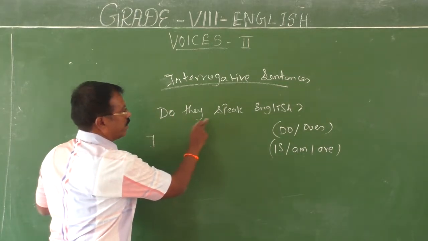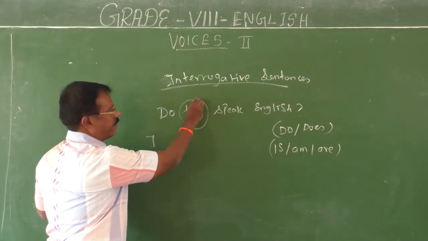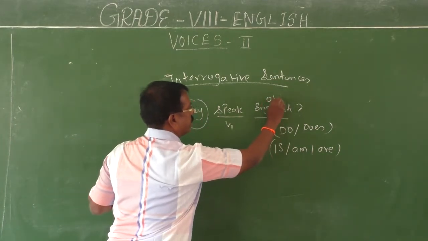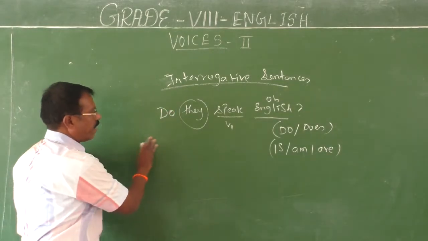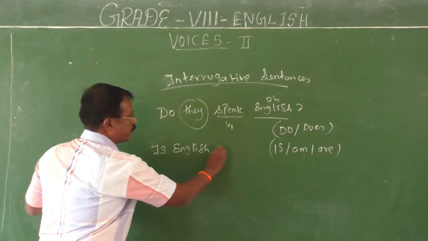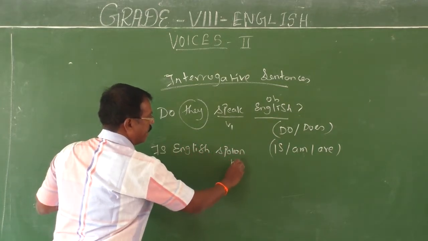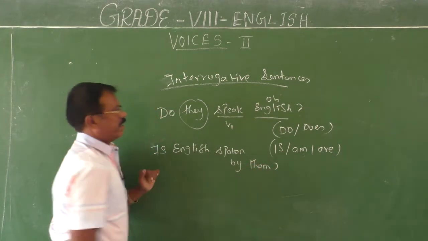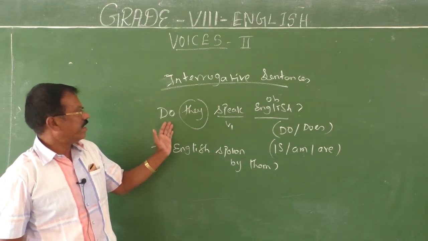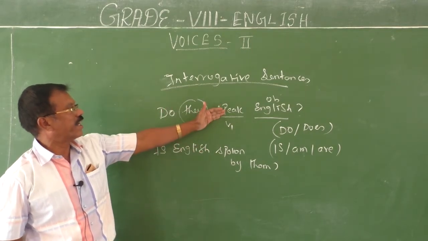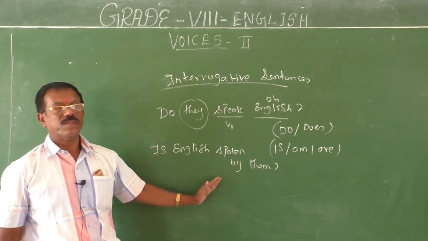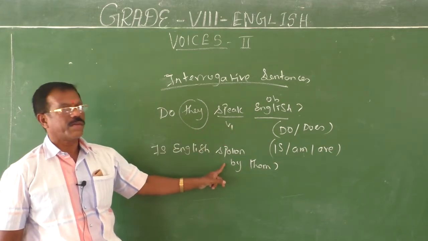So, do they speak English? Here, they speak is a verb, base form, English is an object. Then how can you change it? Is English spoken by them? Actually, when you change this interrogative sentence into passive, it should begin with is. Do they speak English? Is English spoken by them?